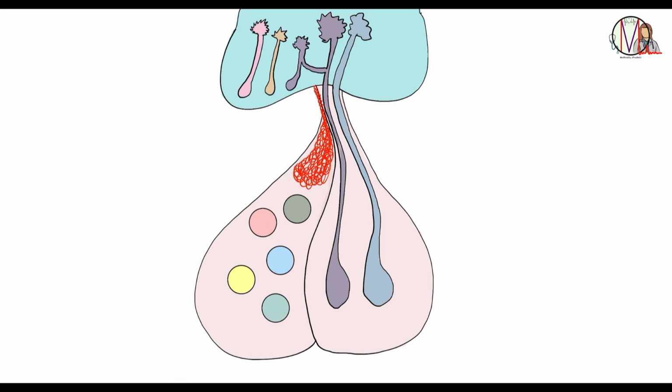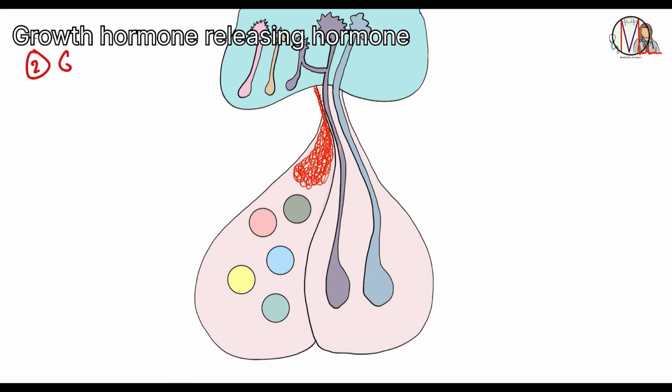Second hormone from the arcuate nucleus is growth hormone releasing hormone, which is triggered by factors such as exercise, deep sleep, especially stages 3 and 4 of non REM sleep, hypoglycemia, that is, low blood sugar, and high levels of amino acid, especially after protein rich meals.